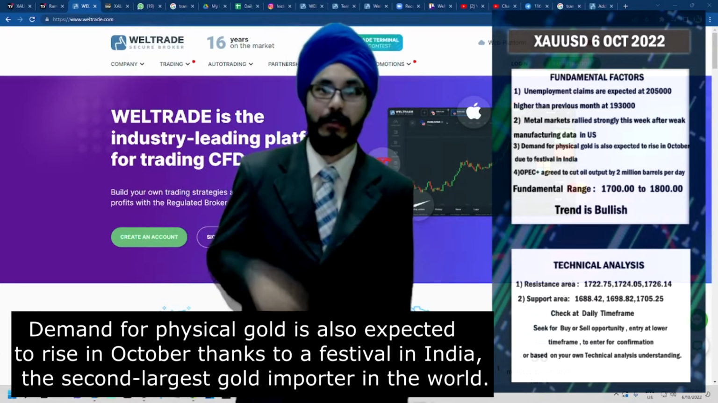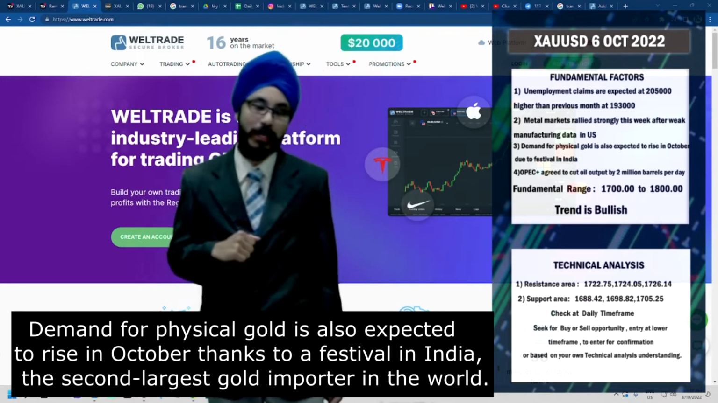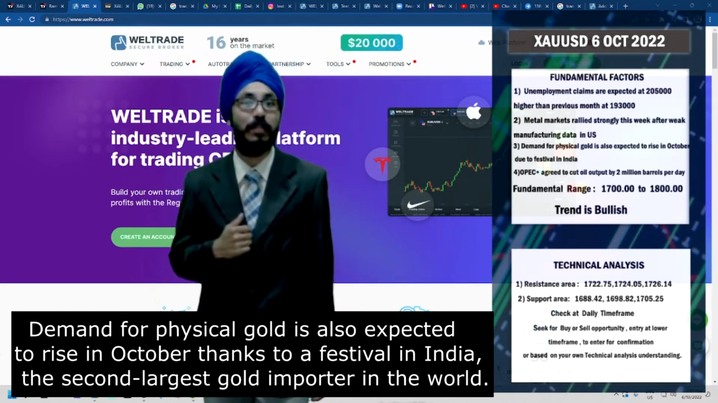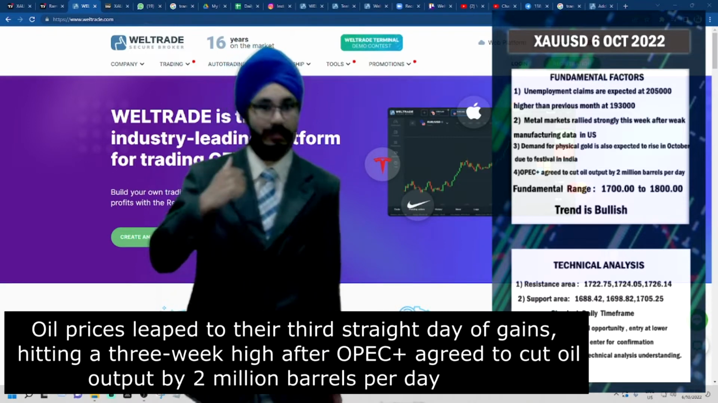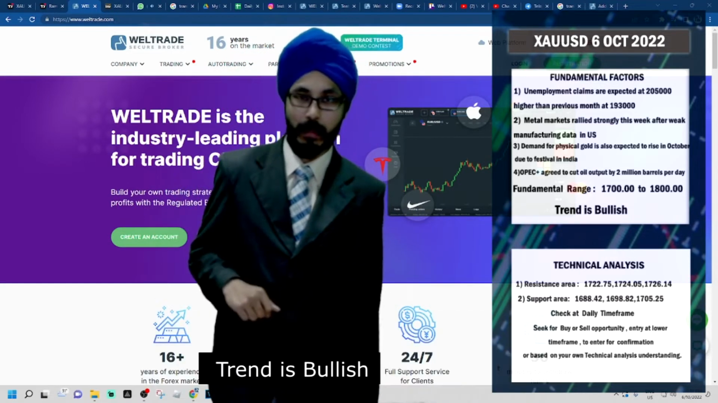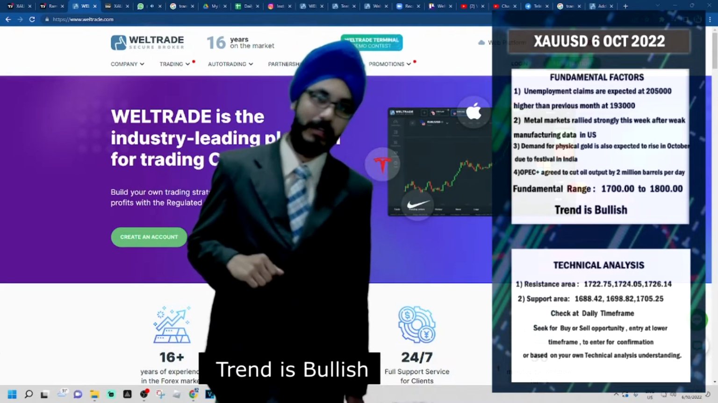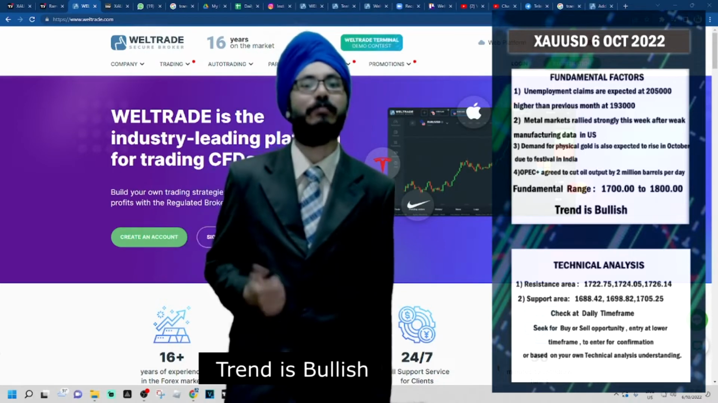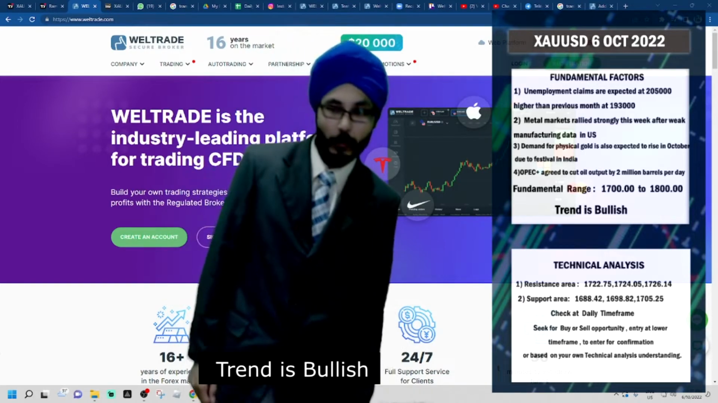Fourthly, as we can see, OPEC has tried its best to reduce output by 2 million barrels a day in order to increase the demand for oil. The trend that we are looking at is bullish. The fundamental range that we are looking at is between 1700 and 1800.